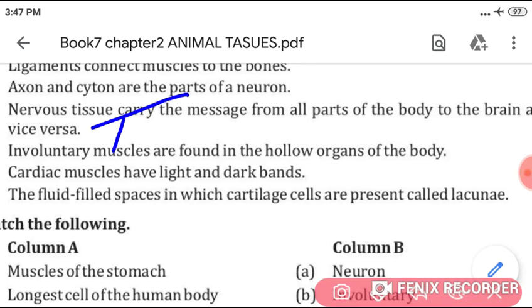Involuntary muscles are found in the hollow organs of the body. It's also true. Cardiac muscles have light and dark bands. It's also true. Fluid filled spaces in which cartilage cells are present are called lacunae. It's also true.